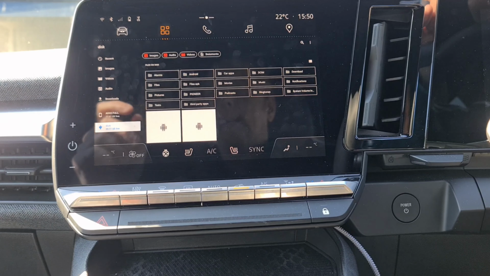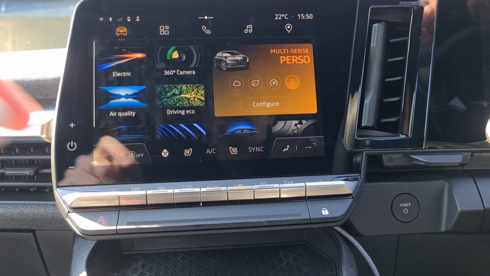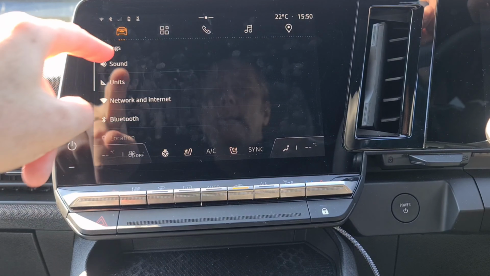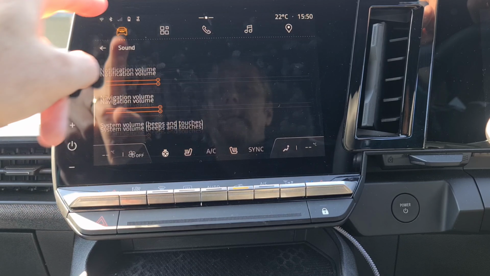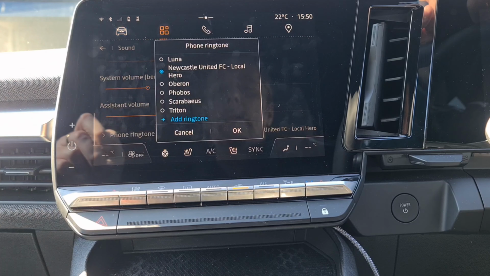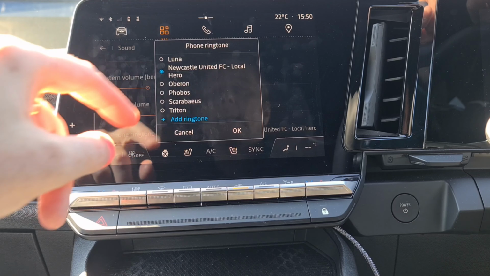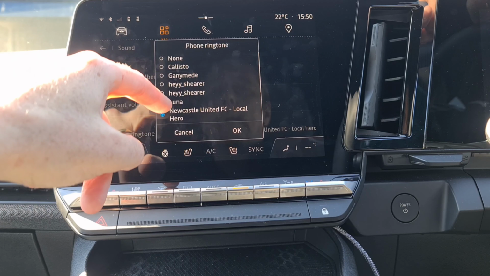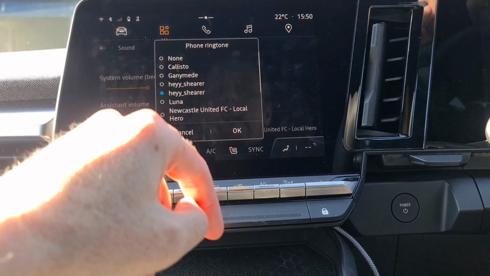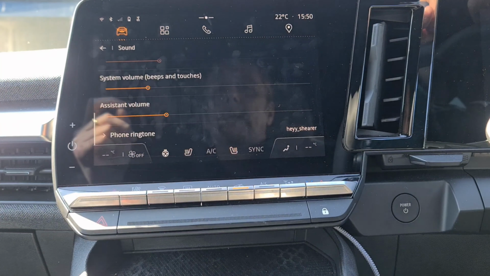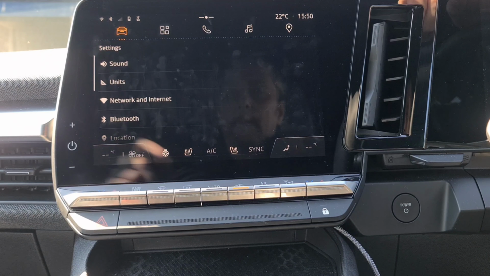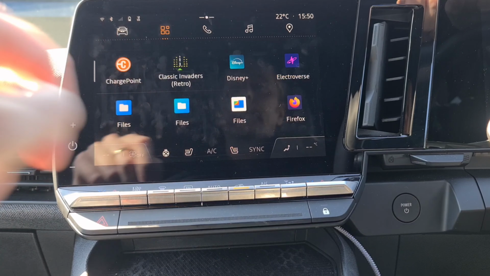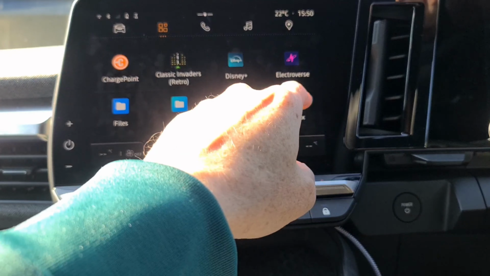Okay, then we go to the car, settings, sound, all the way to the bottom, ringtone, choose your ringtone, and press OK. The other way you can do it is open a browser in the car.